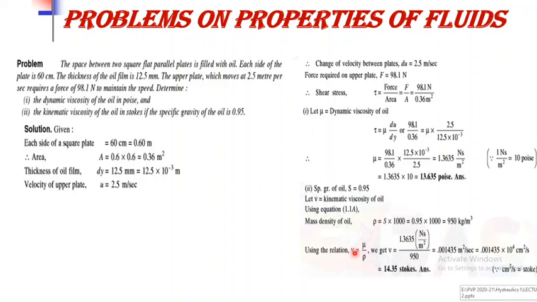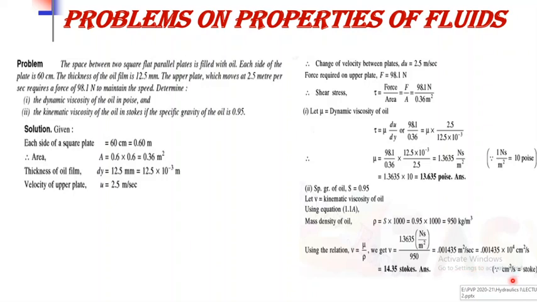So from the relation nu is equal to mu upon rho, the value of mu is 1.3635 and value of rho is 950. So by calculation the value of nu, which is kinematic viscosity, is equal to 0.001435 meter square per second, which is in SI unit. So we have to convert that into CGS unit, that is Stokes.